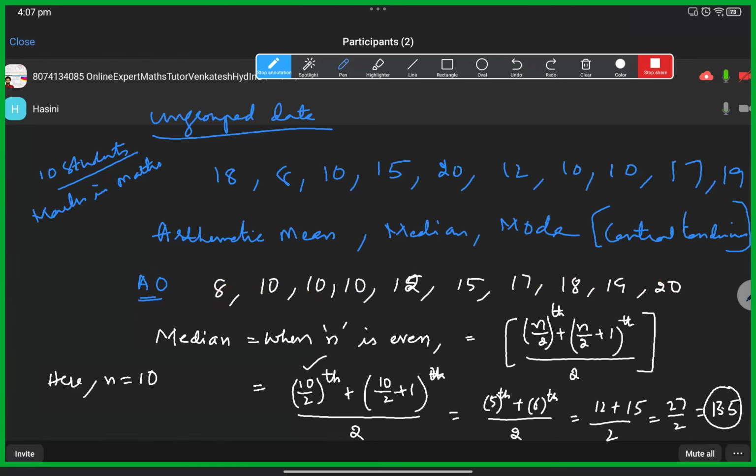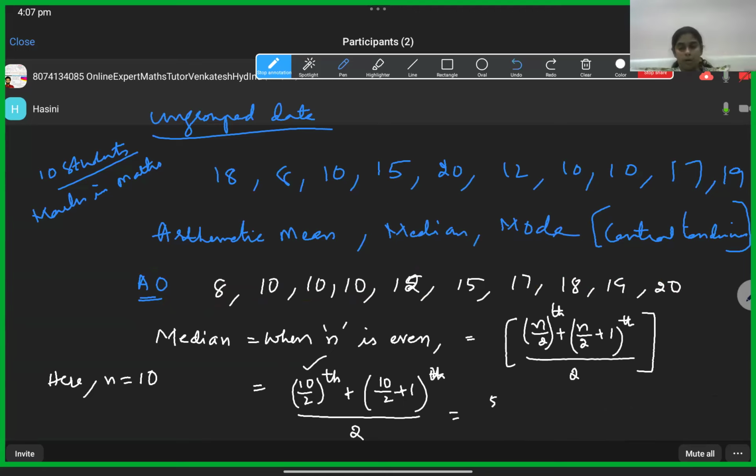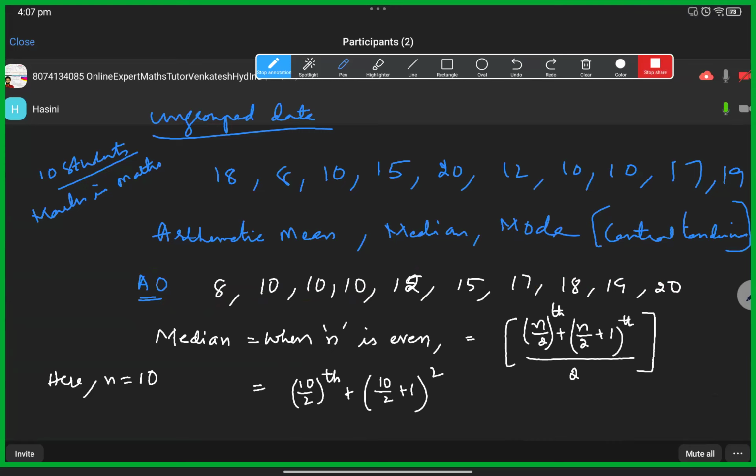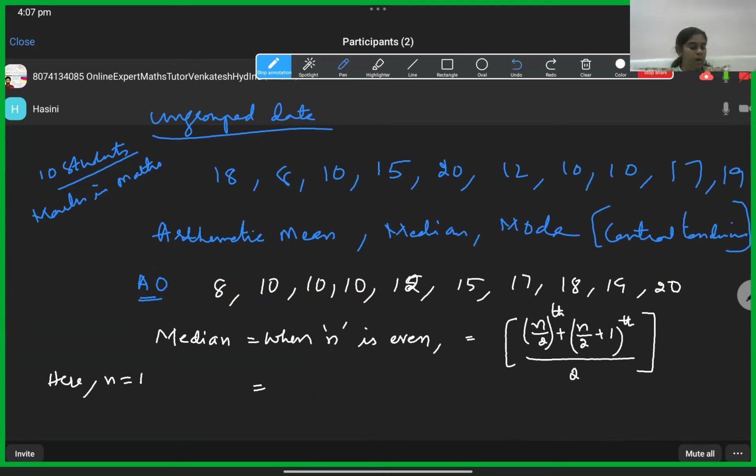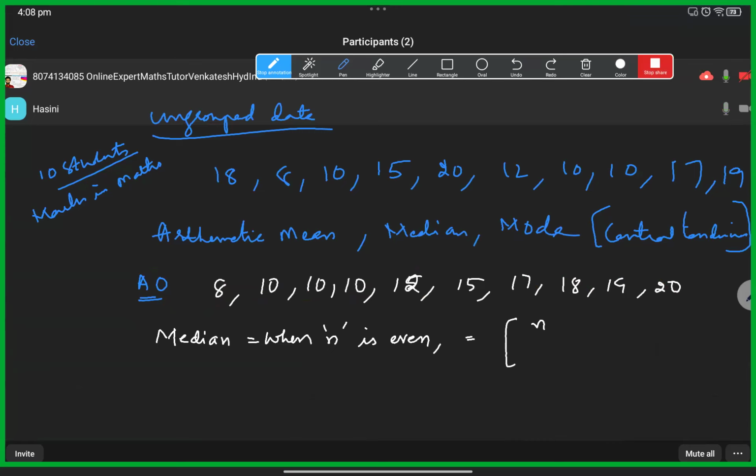Now I am doing it for the case where n is odd. Odd means I'll remove one number from this list. Hasri, I'll remove a number from this.